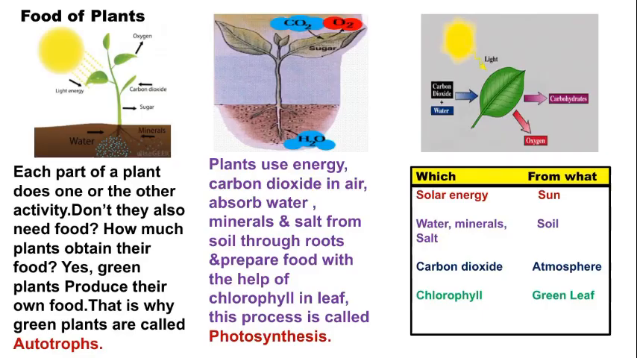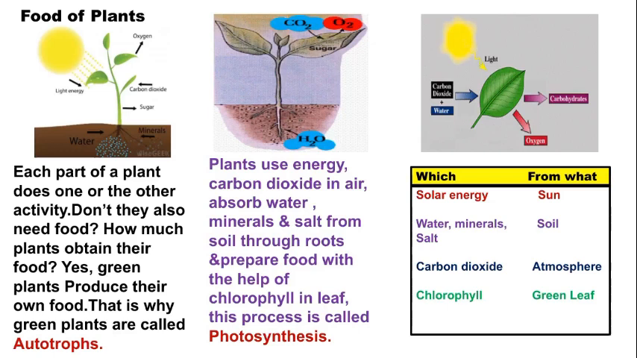So children, now food of plants. Each part of a plant does one activity or another. Don't they also need food, children? How do plants obtain their food? Yes, green plants produce their own food. That is why green plants are called autotrophs. But animals depend on plants and animals for food, isn't it?